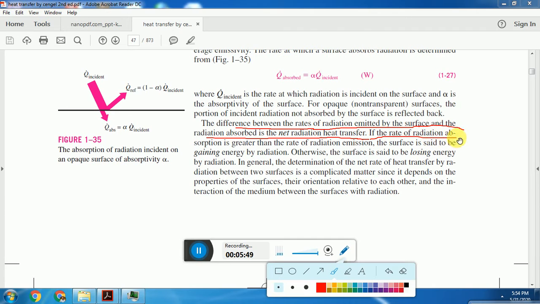If the radiation absorbed is greater than the radiation emitted, then the surface is said to be gaining energy by radiation. Suppose the radiation emitted is more compared to that absorbed, then it is called losing radiation.